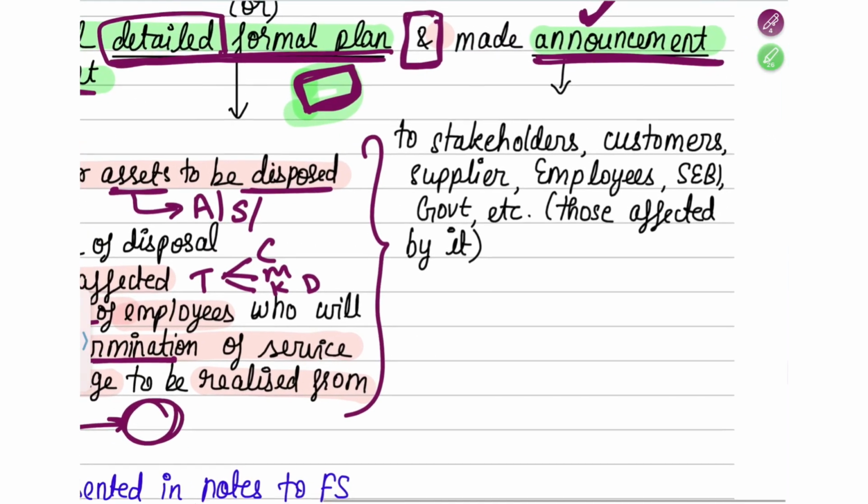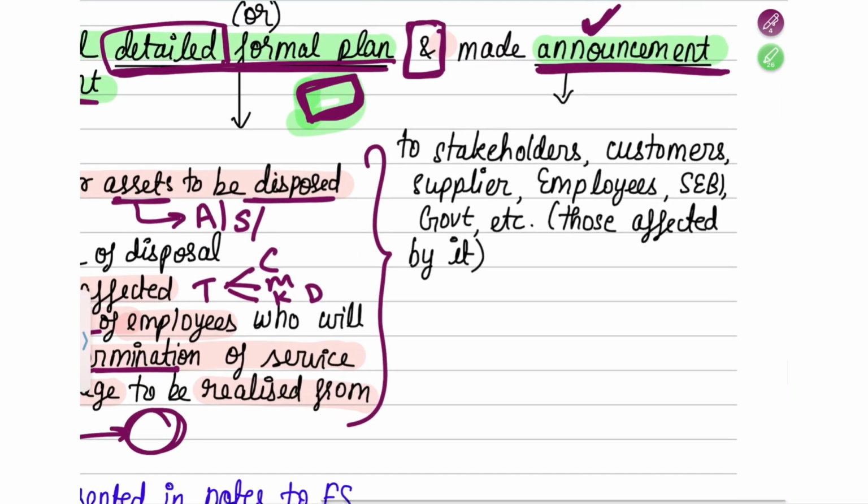Okay, and what do you mean by when you make an announcement? When you make an announcement, to whom do you have to make it? To those who are affected by it. So by closing down of Tata Sky, suppose Tata Sky was a listed one. If SEBI comes into the picture, you have to inform them. If it was not listed, you need not inform SEBI. So depending on what the circumstances are, you have to inform them.